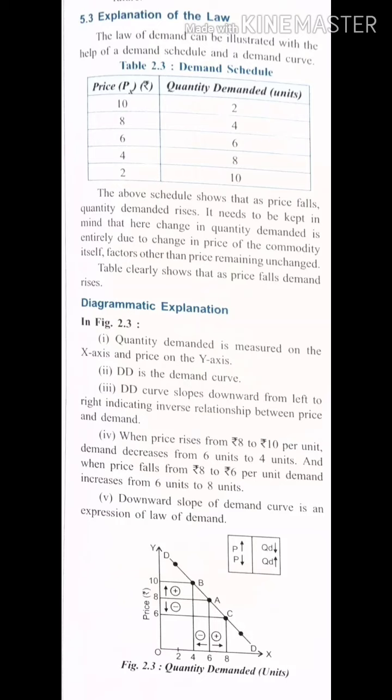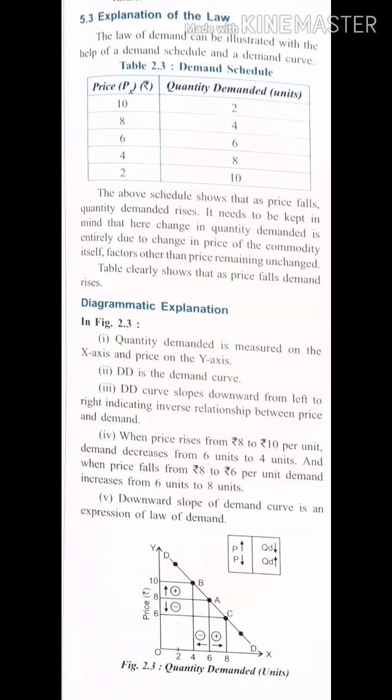Fine. Next is when price rises from 8 to 10. This is the explanation of the diagram. See, when the price rose from 8 rupees to 10 rupees, what has happened? Demand has decreased from 6 units to 4 units. And when price falls from 8 to 6 rupees, demand increases. Once you will explain the increase, and another time the decrease, with examples. This is the explanation of the diagram in the fourth point.